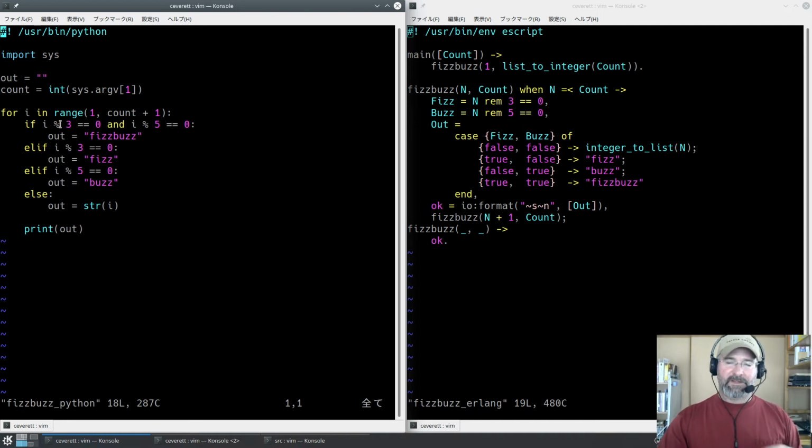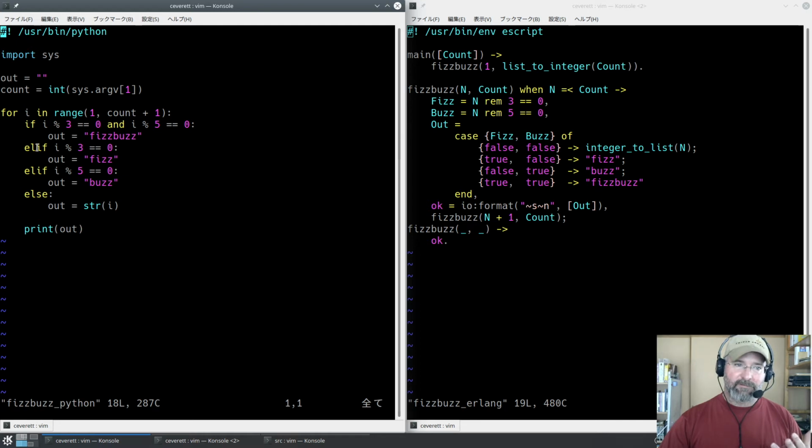So to see if something is a multiple of something else, you can do modulo something by something else and see if that's 0. So i modulo 3, if it equals 0, and if modulo 5 is also 0, then we know that we've got a multiple of both 3 and 5, and out should equal FizzBuzz.